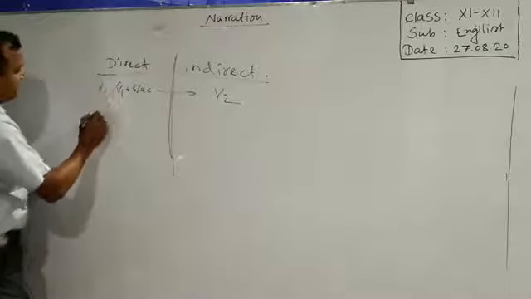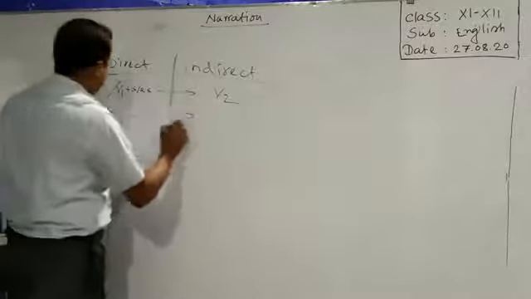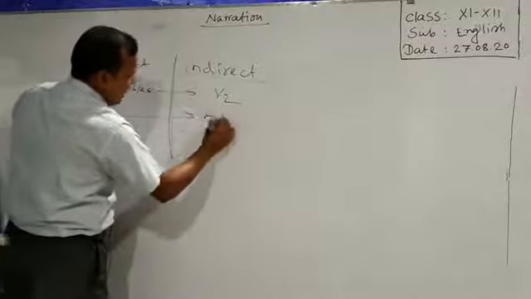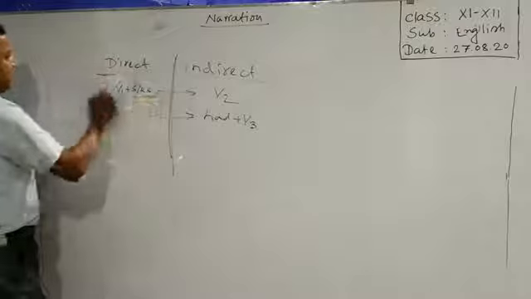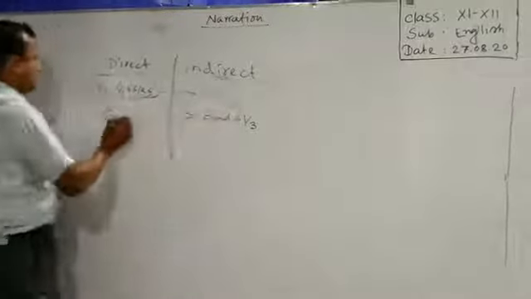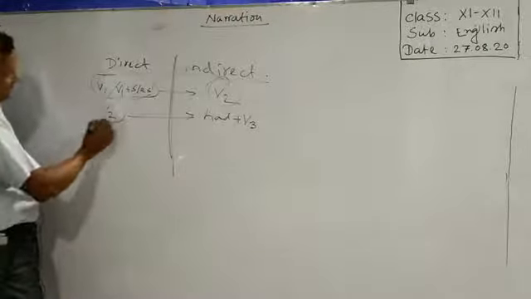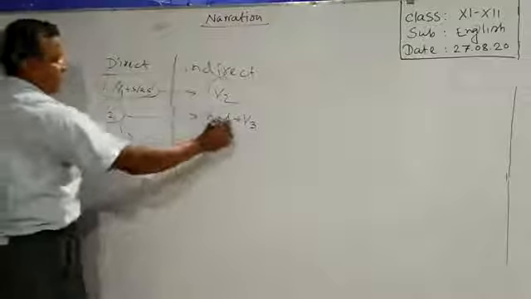If you get verb 2 in the direct speech, what you have to do? You have to change it using had plus verb 3. So, this is the present indefinite tense, and this will be turned into past indefinite. In the same way, this is the past tense. What you have to do? You have to change it into past perfect, had plus verb 3.